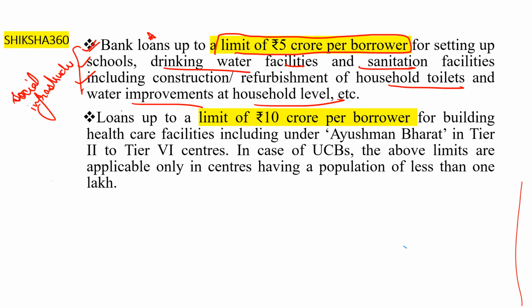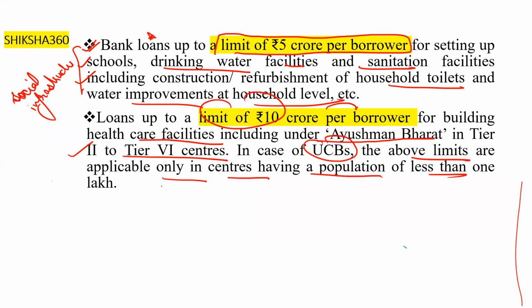And if they specifically mention the healthcare facilities, loans up to a limit of rupees 10 crore per borrower are allowed for building healthcare facilities, including under Ayushman Bharat, in tier 2 to tier 6 centers. In case of UCBs, the above limits are applicable only in centers having a population of less than 1 lakh.